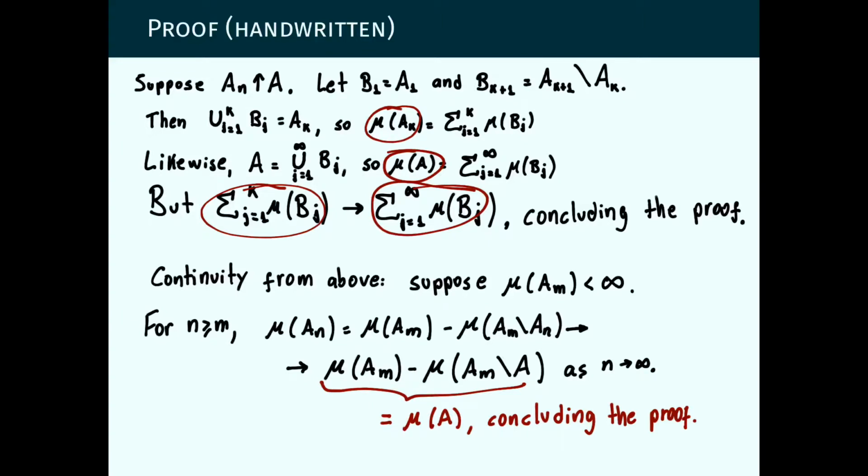Therefore the measure of A_m equals the sum of these two measures, which means, since this is finite, the measure of A_m minus this number equals the measure of A. And this concludes the proof. Why? Because we started with the measure mu of A_n, and we proved that it converges to the measure of A. So this concludes the proof of continuity from above, assuming that at some point these sets have finite measure.